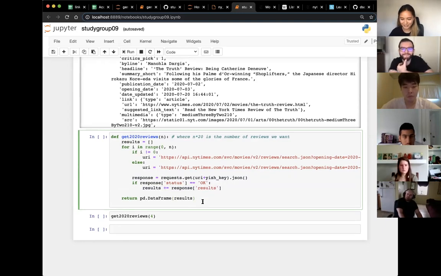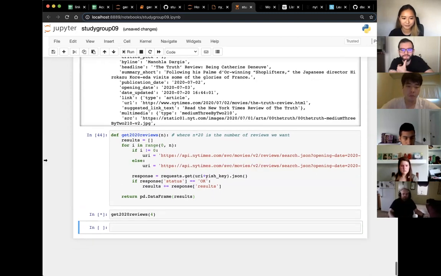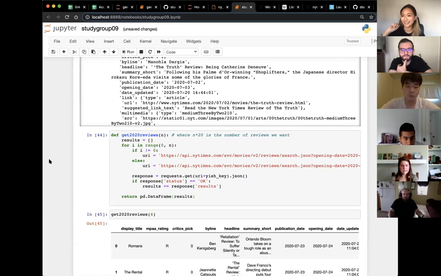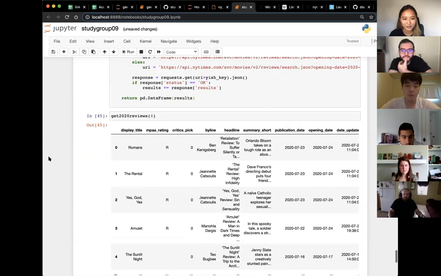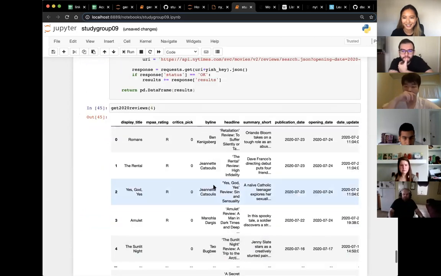Anyways, let's just run this function and see what happens. Here I'm running it for 80 reviews. Takes a while because it's pinging the URL, the URI 4 times. But here we see that we have 80 movies, 80 movie reviews. And that is a quick summary of how you would use an API. Any questions?